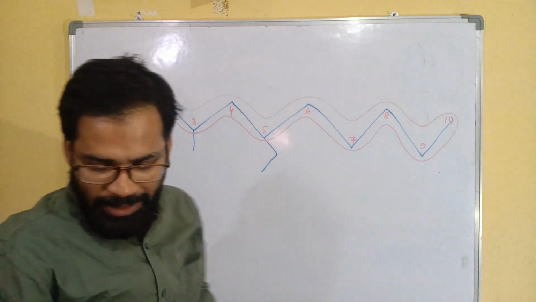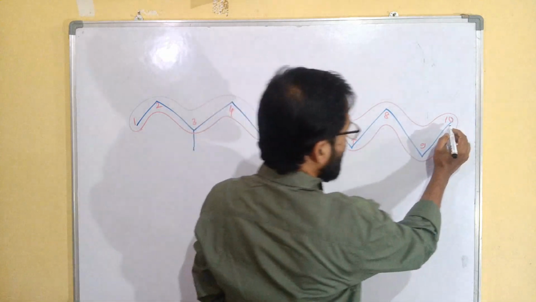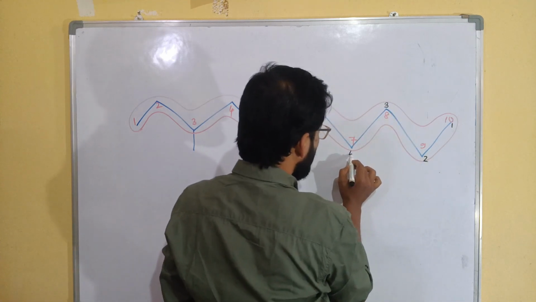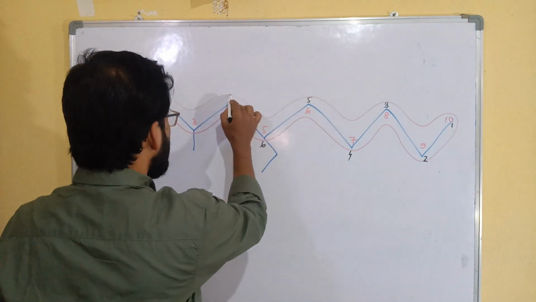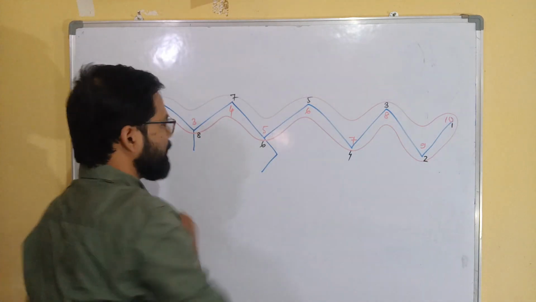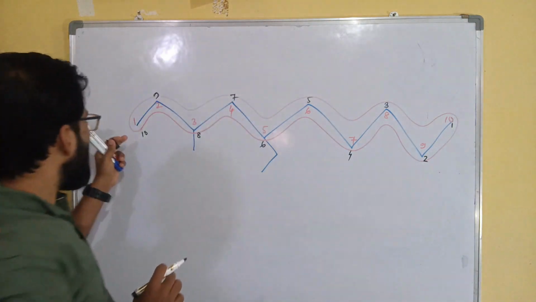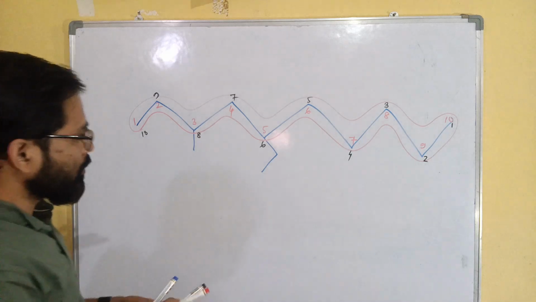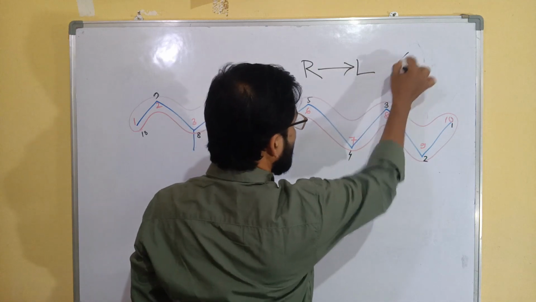But if I start from the right side, which I marked in black color, 1, 2, 3, 4, 5, here 6, 7, 8, 9, 10. Clear? So definitely the numbering should start from the left side. The right side is wrong. Numbering right to left is wrong.